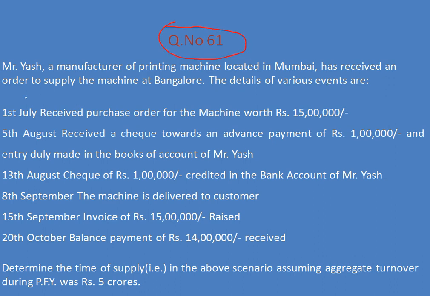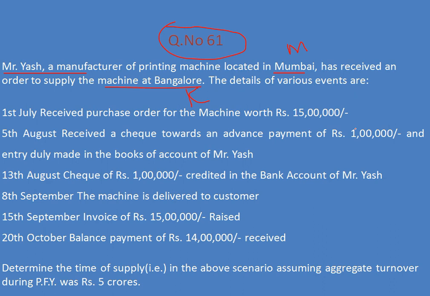Mr. Yash, a manufacturer of printing machines located in Mumbai, has received an order to supply the machine at Bangalore. So the recipient of the supply is in Bangalore. The supplier of the goods is where? In Mumbai. So this was Maharashtra and this was Karnataka. So it was an interstate transaction. There is no information regarding the composition scheme or reverse charge mechanism. Obviously it was forward charge only.